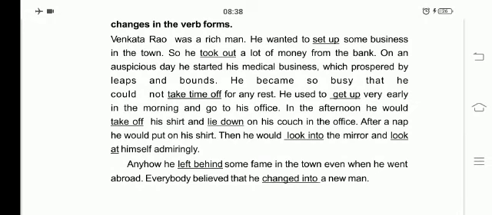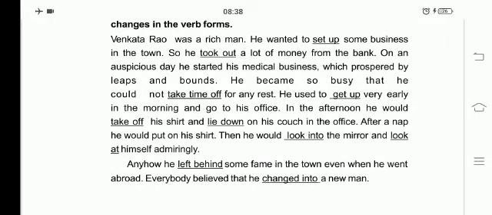After a nap, he would put on his shirt, then he would look into the mirror. What do we have to fill?